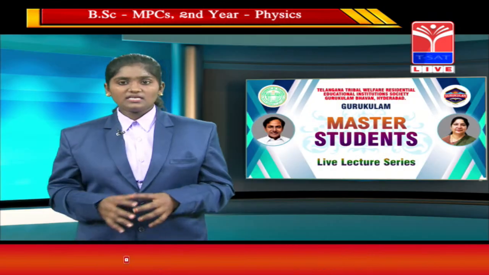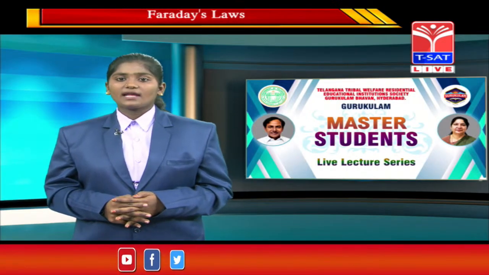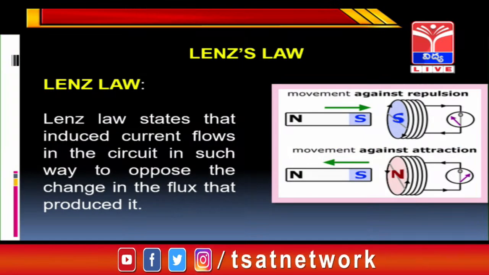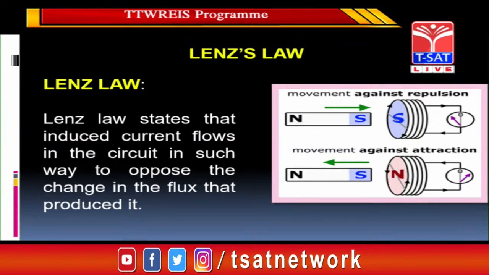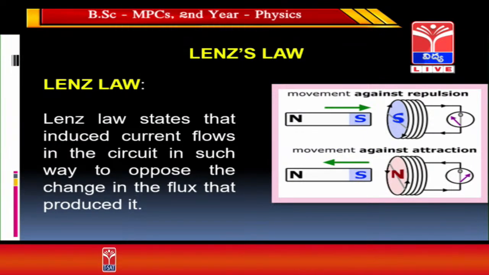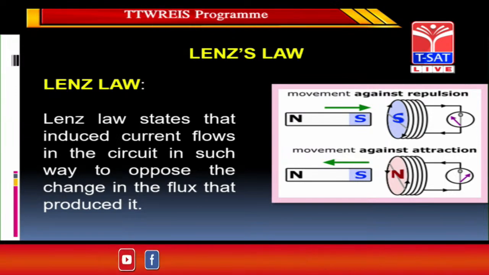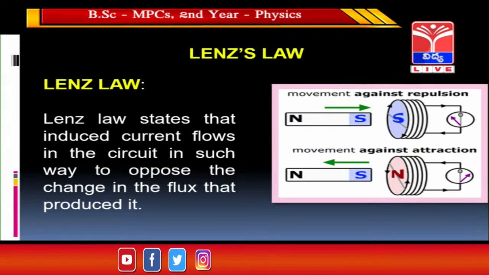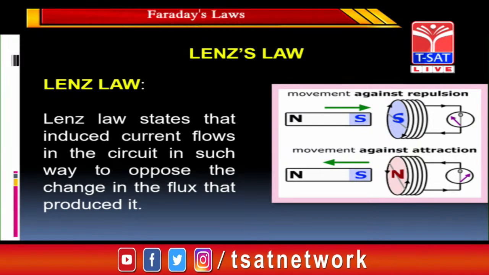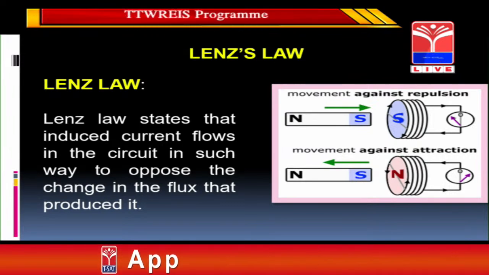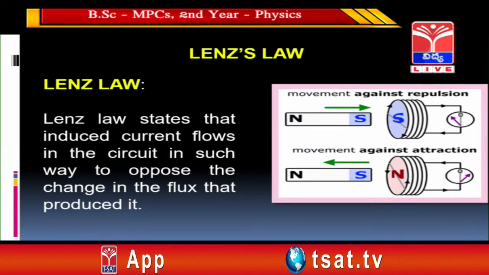It means, see, here there is a diagram. The magnet consists of two poles, north pole and south pole. Now the south pole of the magnet is moving near the coil, then the magnetic flux is increasing in the coil, and there is an induction of EMF. Hence a south pole is induced on the coil face, because there is a repulsion of the south pole due to the induced current.